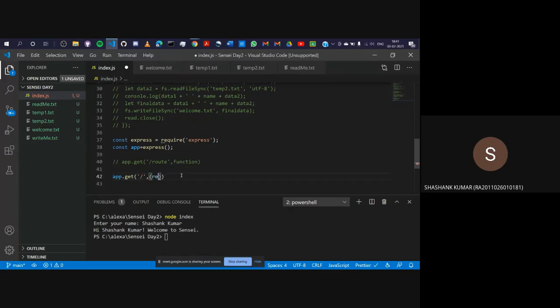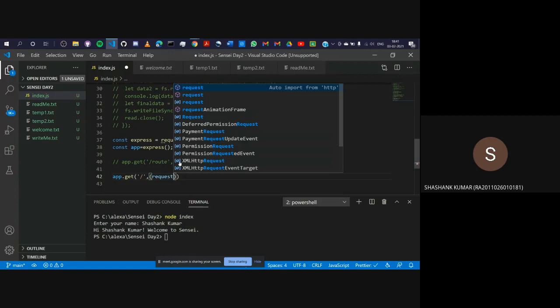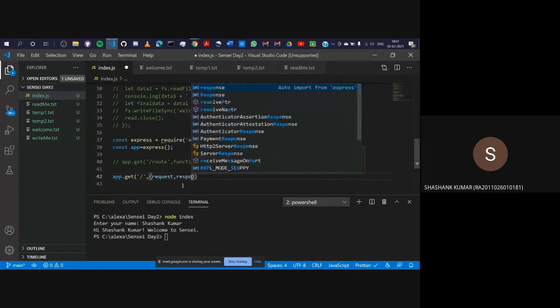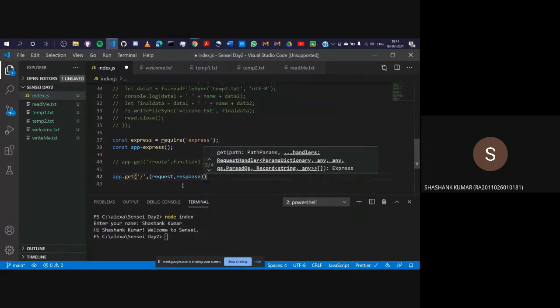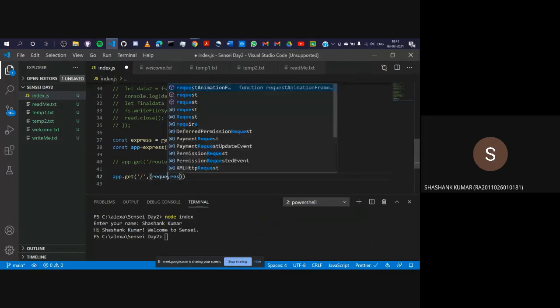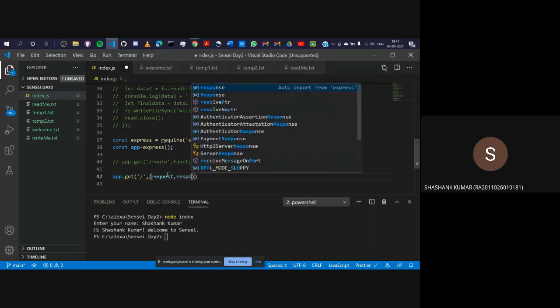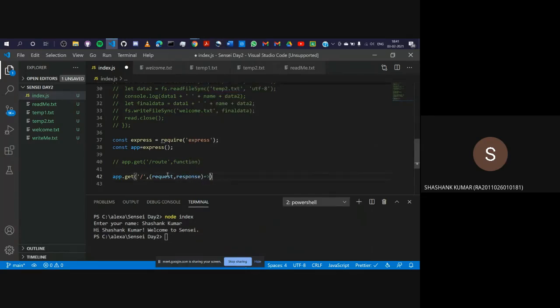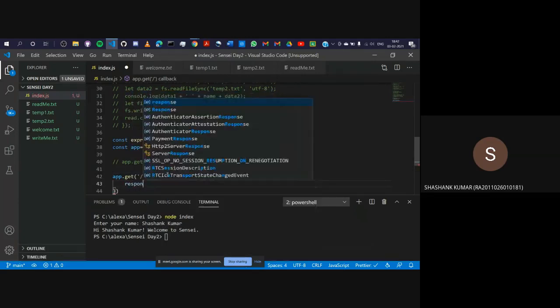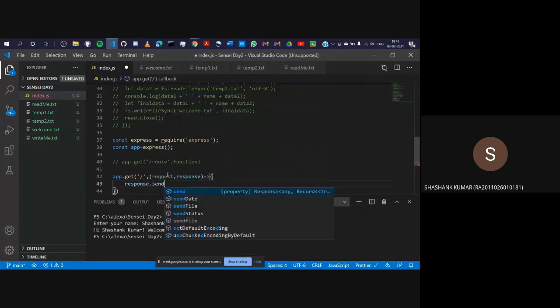So we will write request here. Always remember the request comes first. It comes before the response. So I write request and response. Since this is a parameter list, you can write basically anything. You can just write req and res. But since we are learning right now, I write the entire thing, request and response. Then I'll give an arrow function, and then I'll open this and I'll print something. Let's say, actually, I'll send something, that is res.send.